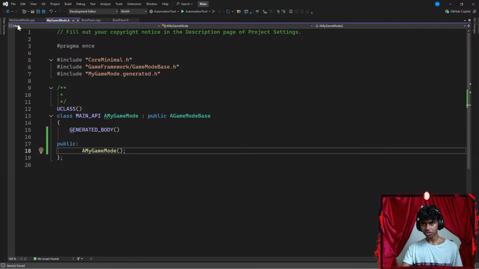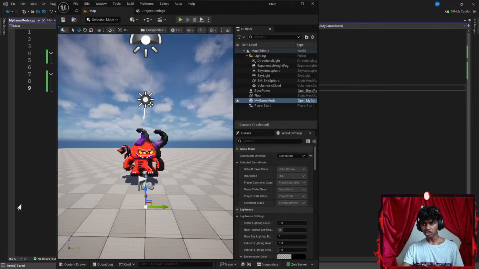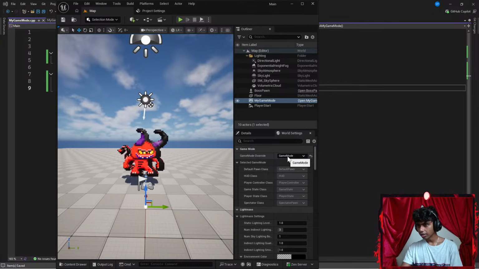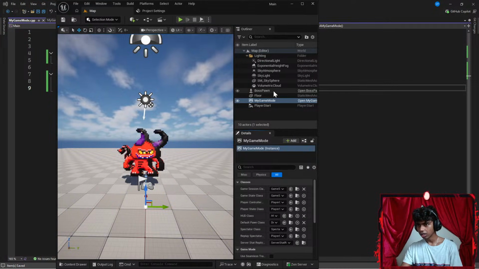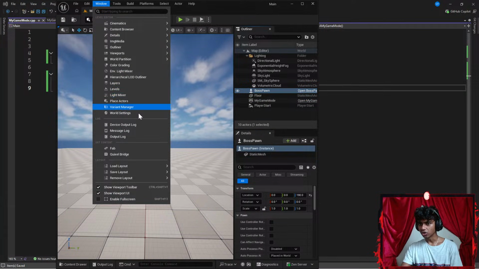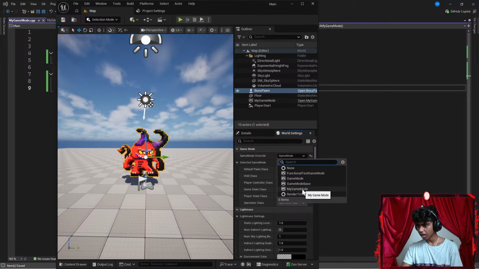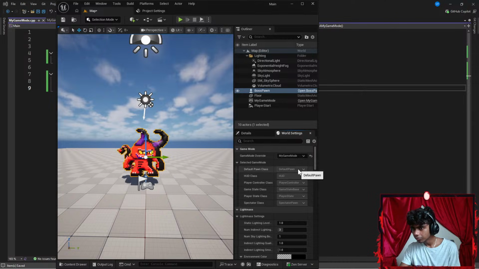Now, if I hit Control S to save the code, I get my Unreal Engine up here. Now let's see if I can really change my game mode. So I'm going to go ahead and remove that. Let's go to my boss spawn, and then to Windows, and then to my world settings. Can I change this? I have this set to something like my game mode.